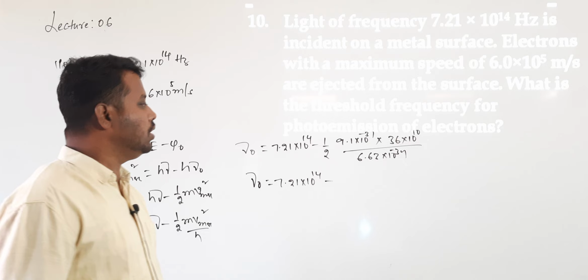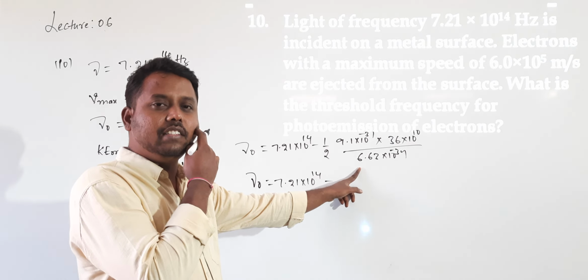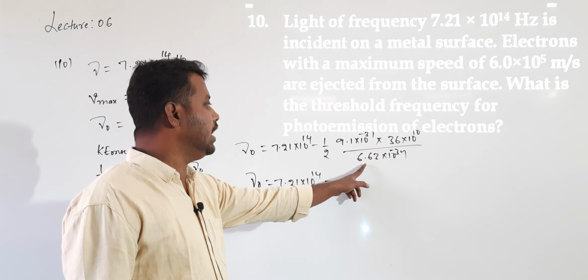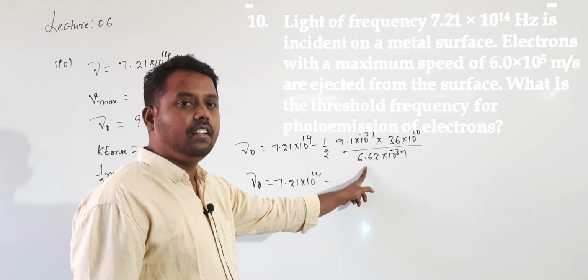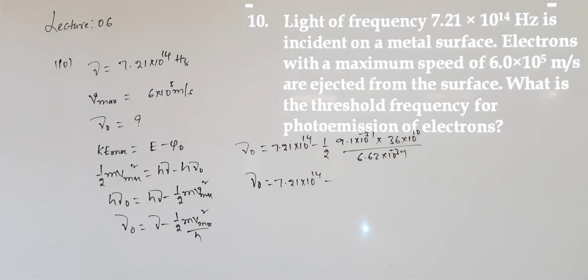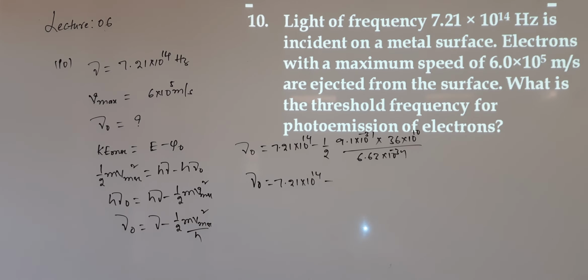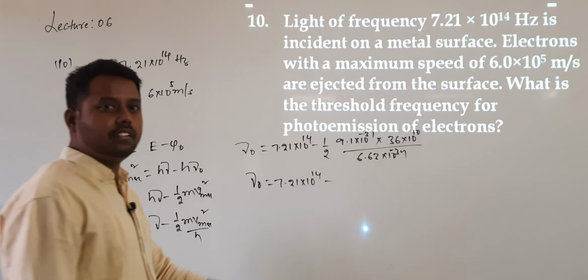Directly you can write 9.1 by 6.63, it will go nearly 7 times... after total simplification this value will be around 3 point something.